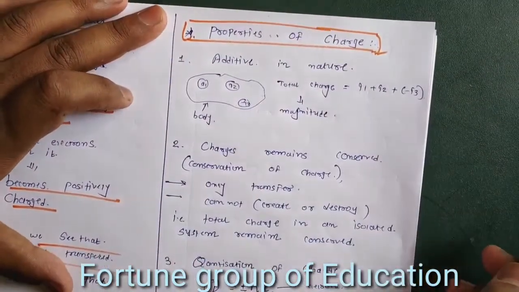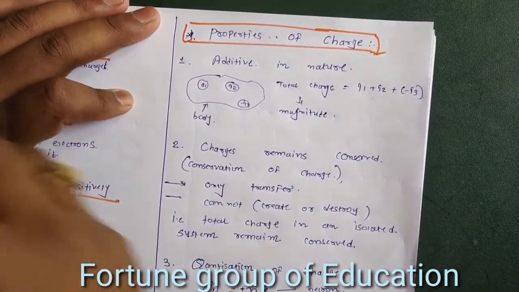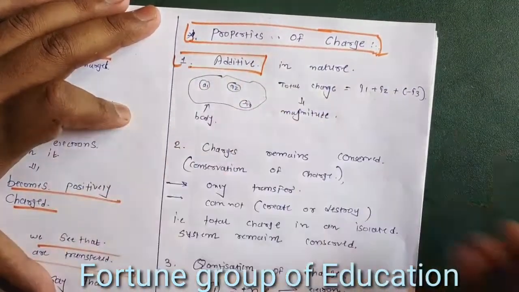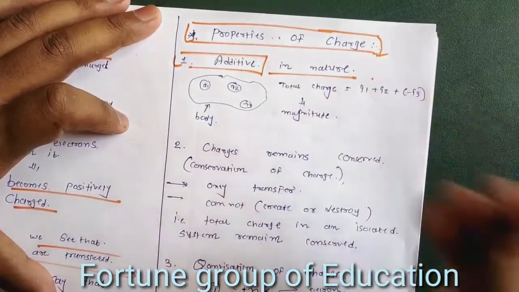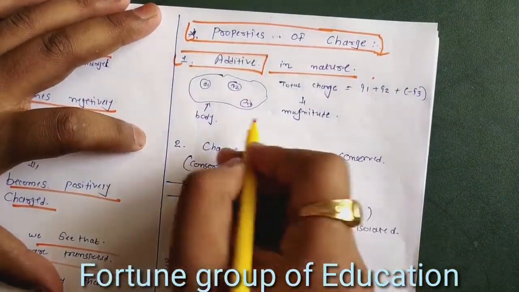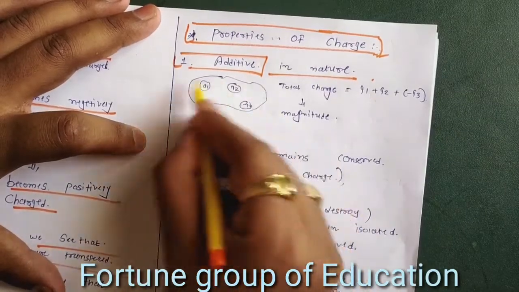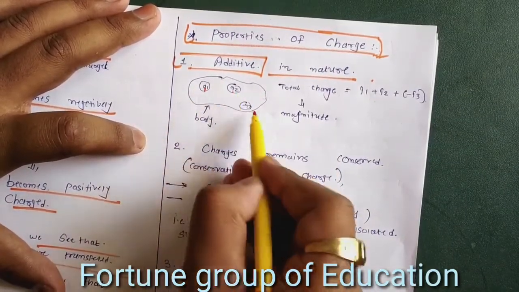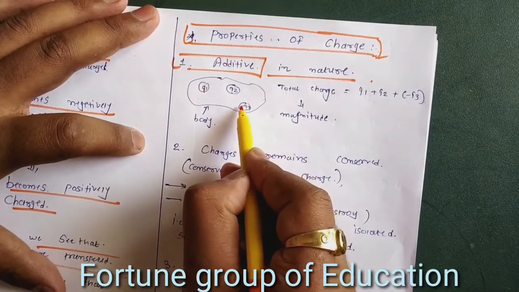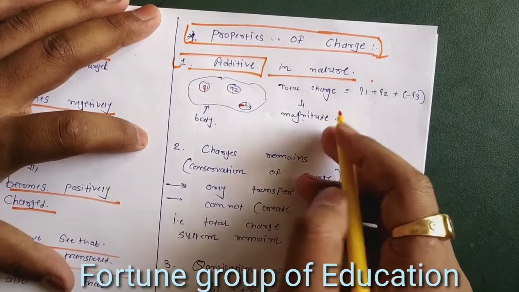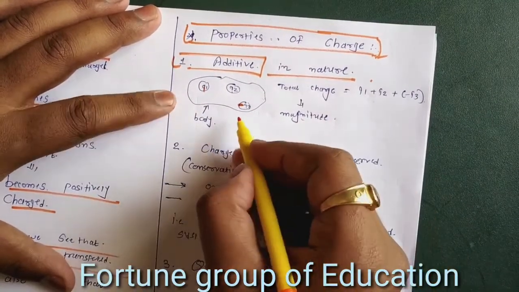There are some properties of charge, but I will explain 3 properties. The first is that charge is additive in nature. What does additive in nature mean? Let us take an example. We have a body with charges plus Q1, plus Q2, and a negative Q3. This is a negative charge, so it is an algebraic sum. How can we find the total charge of the body?